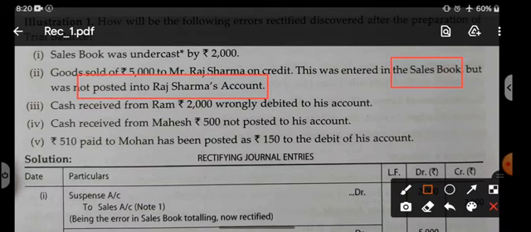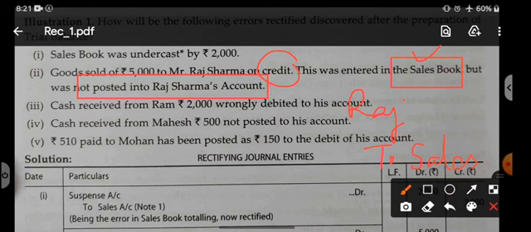Whenever we make a sale of goods, the entry is cash account debit to sales in case goods are sold for cash. But right now goods were sold on credit. So the entry should be Raj debit to sales. The moment we sell goods on credit, we record it in the sales book. That we have already done. The entry has been done in the sales book.